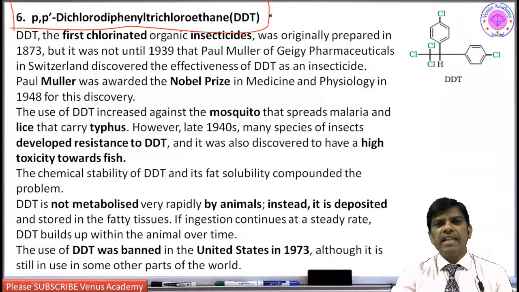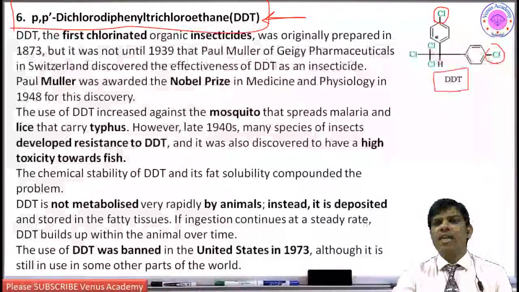However, there is an antiseptic compound, which is DDT. The common name is DDT, which is nothing but para, this is the para position, para-dichloro diphenyl, because this is diphenyl, trichloroethane. Trichloroethane is DDT.